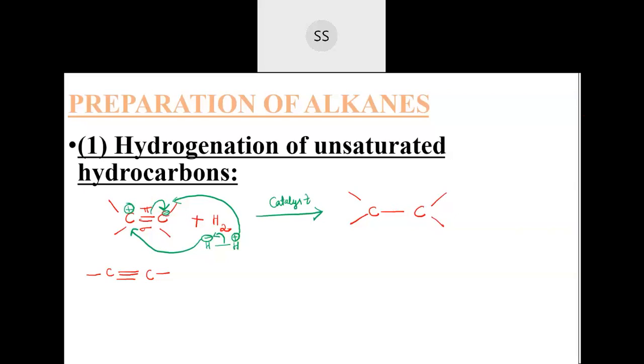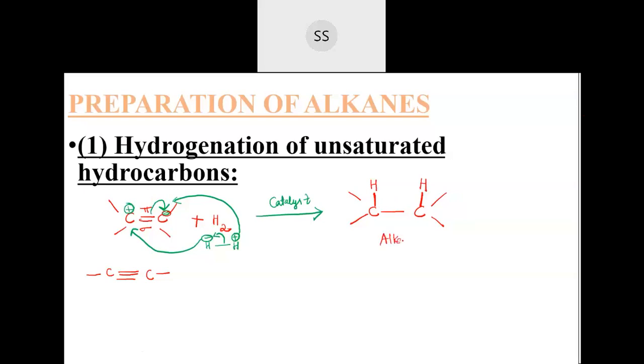These electrons will be utilized to form the bond with H plus. H plus is deficient, so I'm directly using that electron. See, I'm putting here, that electrons will bind with the H. And now this carbon which is deficient will get the electron from this H minus. So that minus will form a bond here. Then you will get one more hydrogen present on this side. So you get alkane here.